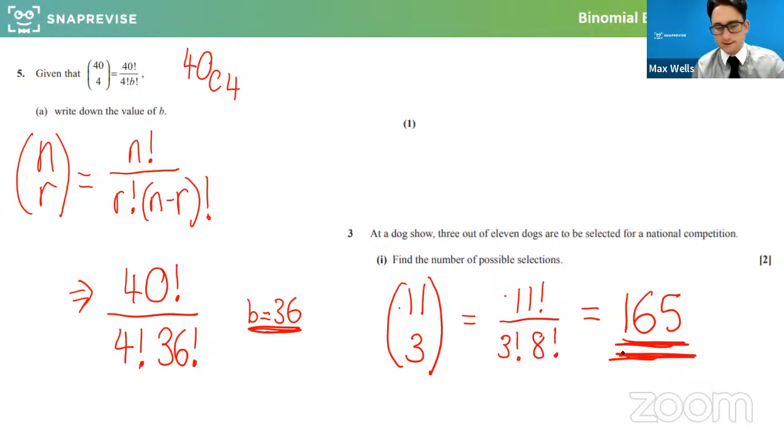What this is effectively saying is I've got 11 things and I'm restricting 3 of them to be specific dogs, and the other 8 are the other amount. So restricting 3 out of 11 is the same amount of ways as restricting the other 8, which is why 11 choose 8 is the same as 11 choose 3, because Pascal's triangle has those symmetries from both ends.